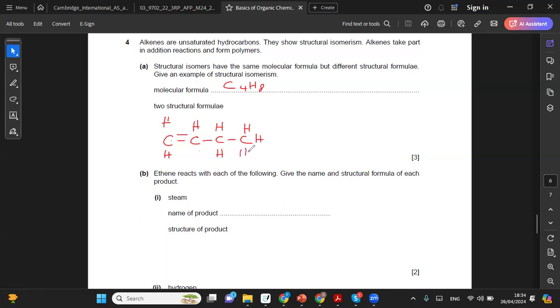Now I have multiple options. Option number 1, change the position of the double bond. See, my structure has changed. I just went from having but1ene because the double bond was on carbon atom number 1 to but2ene. Now it's on carbon atom number 2.